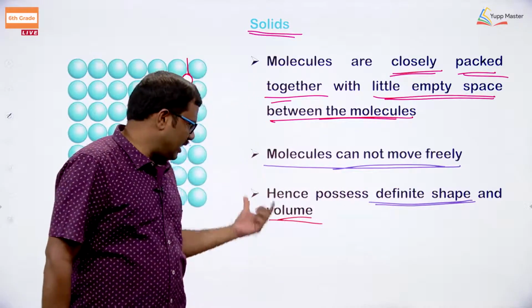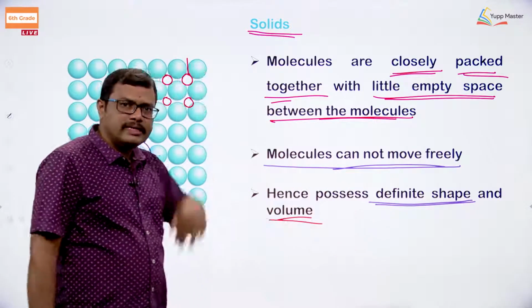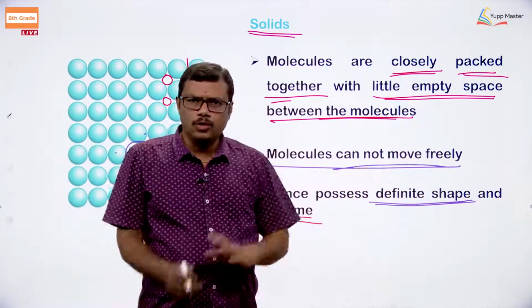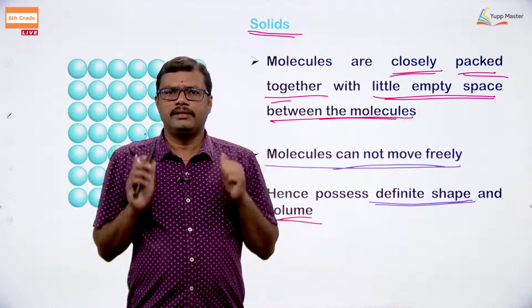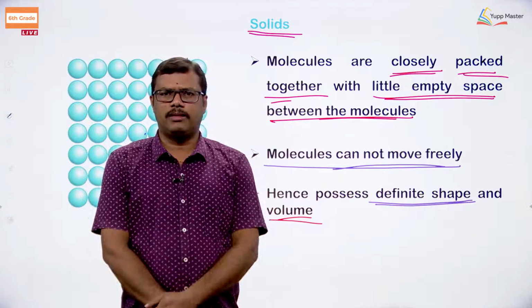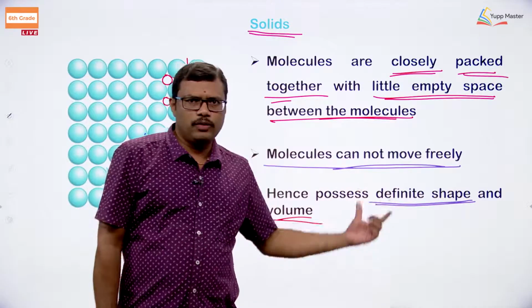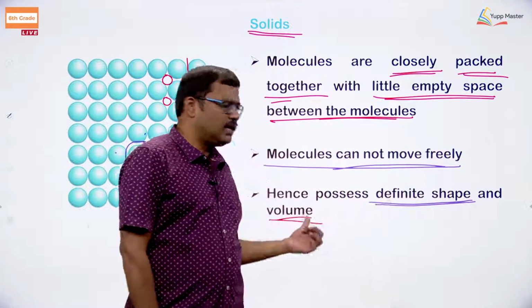Why do they have definite volume and definite shape? Because in the case of solids, the molecules or the particles cannot move. There is no movement for the particles. They are sitting in a particular position calmly, without any disturbance, without any movements, okay. Therefore, they are going to have definite shape and definite volume.